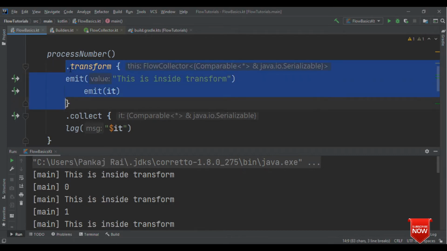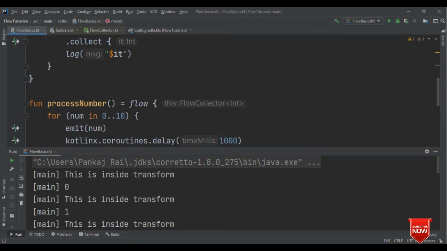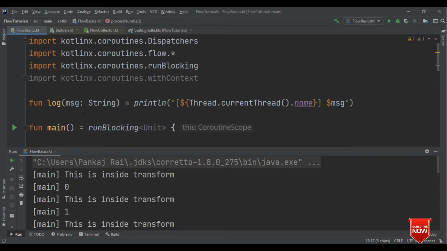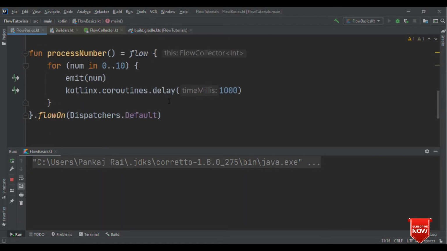Okay, so this was all about the intermediate flow, where you have seen how we can use filter, map, and transform. Now let's see about the size limiting operator. Say I do not want this number to be printed 10 times. I just want it to be like 5 times. Then what I could do is that I could call something like take. And here I have to specify the number. So now it will just print values from 0 to 5 and then it will stop.